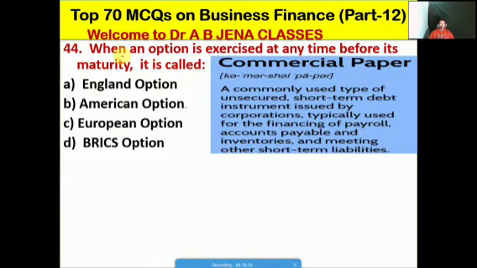Next one we will see, when an option is exercised at any time before its maturity, it is called what? Whether A is the England option, B is the American option, C is the European option, D is the BRICS option. Friends, B is the right option for this MCQ. What will we call it? American option.